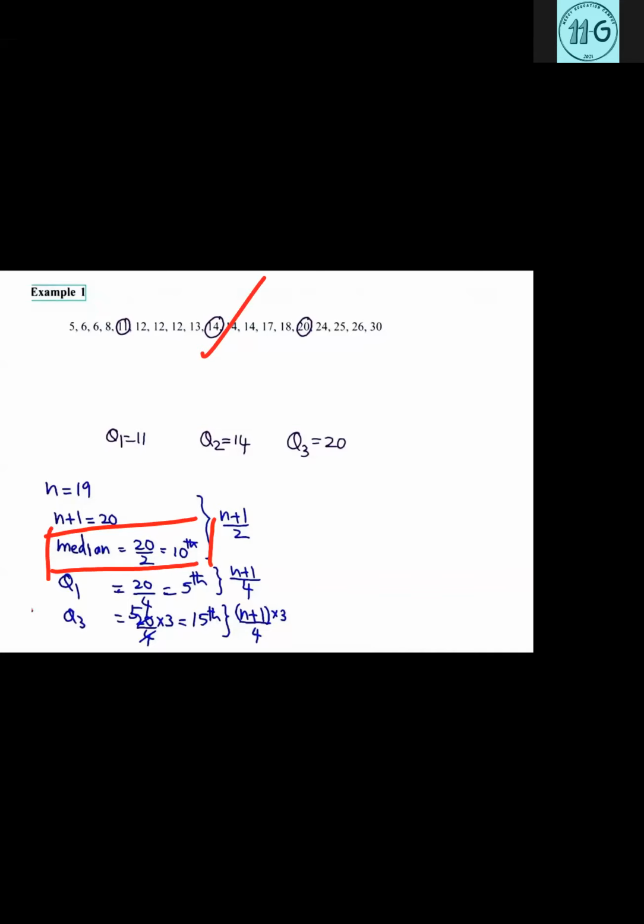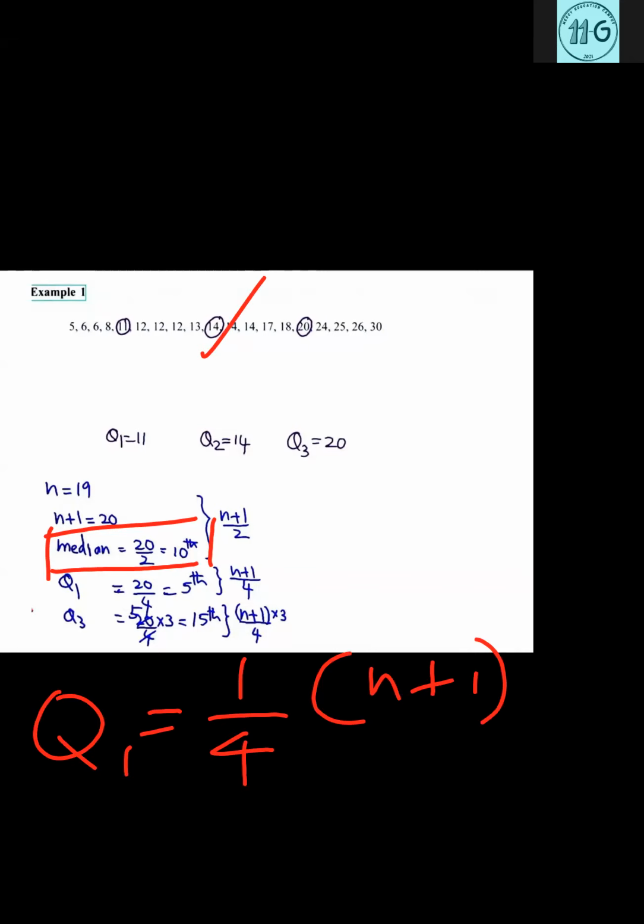So take Q1, when you take the answer for Q1, you can write 1/4 into n plus 1. You know that n means 19, the number of terms. 19 plus 1 is 20. So you can write 1/4 into 20. That shows 4 into 5 is 20, so 5. That means 5th place. If you count the 5th place, 1, 2, 3, 4, 5, that is 11. That is the answer for Q1.